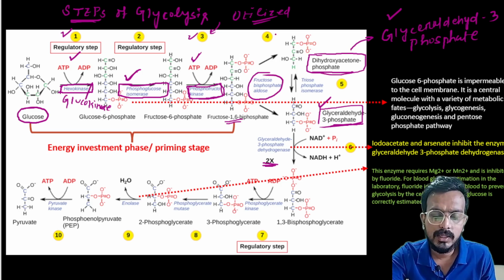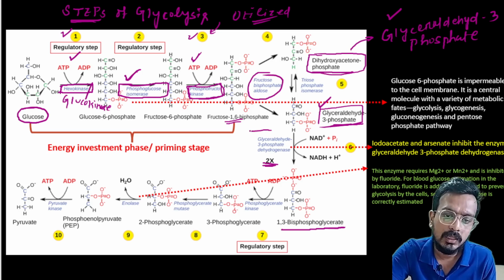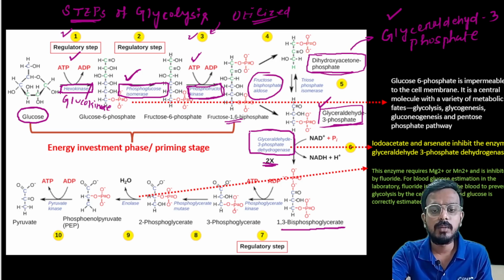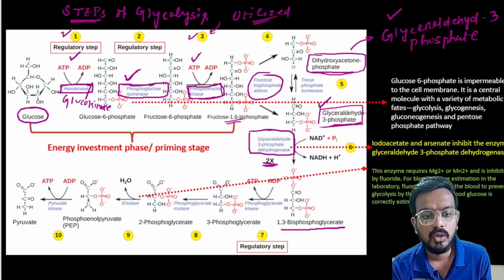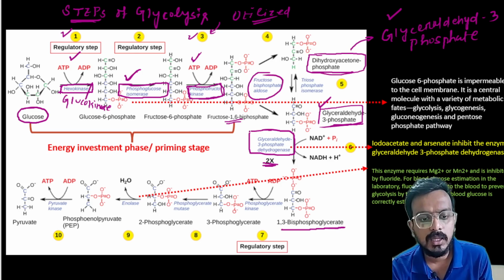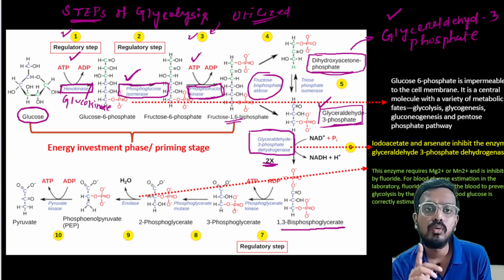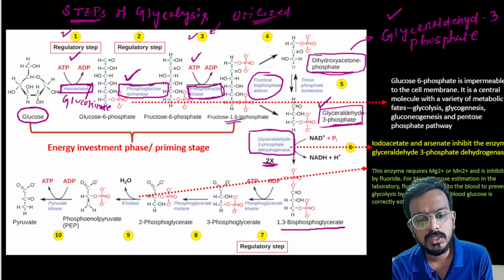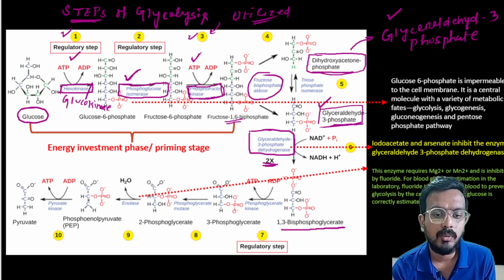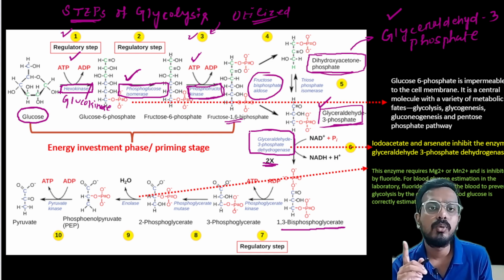Okay, so glyceraldehyde 3 phosphate will be converted to 1,3 bisphosphoglycerate in the presence of the enzyme glyceraldehyde 3 phosphate dehydrogenase. So let me again explain. Glucose is first converted to glucose 6 phosphate in the presence of hexokinase or glucokinase with the utilization of energy. Now glucose 6 phosphate is converted to fructose 6 phosphate in the presence of phosphoglucoisomerase. Now fructose 6 phosphate is converted to fructose 1,6 bisphosphate.